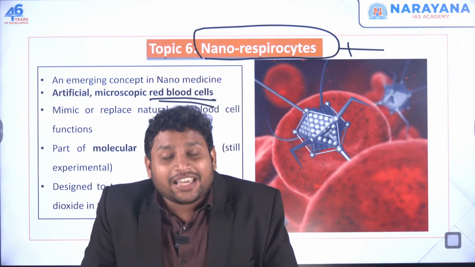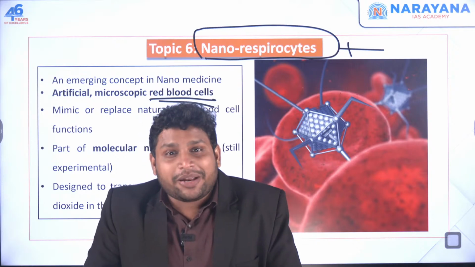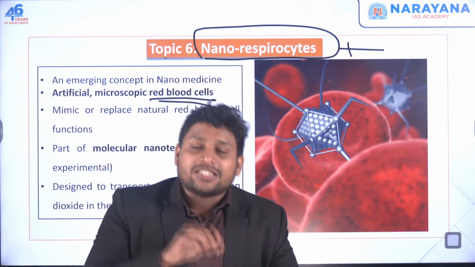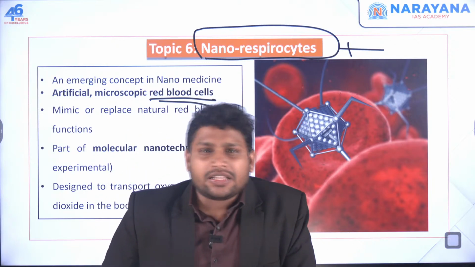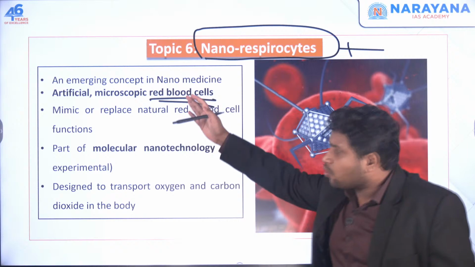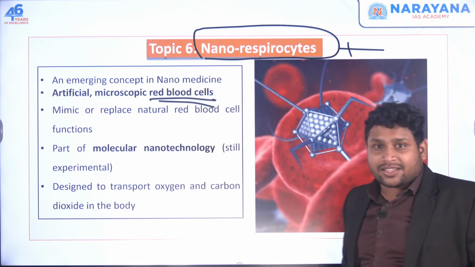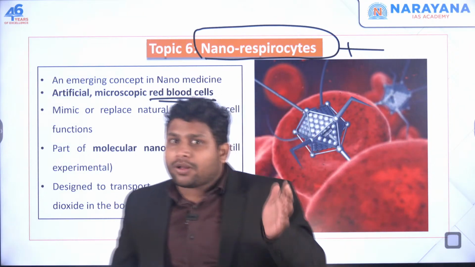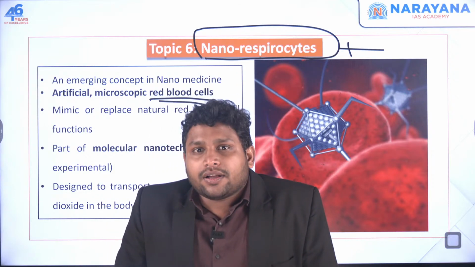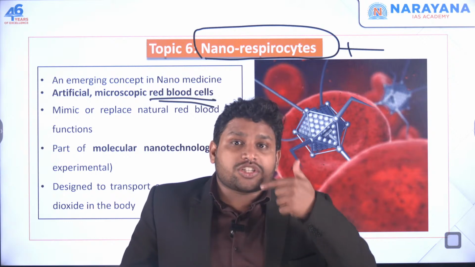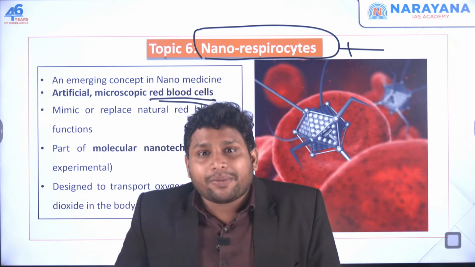We'll put these artificially made red blood cells into that person's blood, and they're very small, so they are going to work over here and act as the red blood cells. Now I said there is a problem with red blood cells, let's say in my body they are not working. What will happen? Even if I am taking oxygen, that will not reach every part of my body.